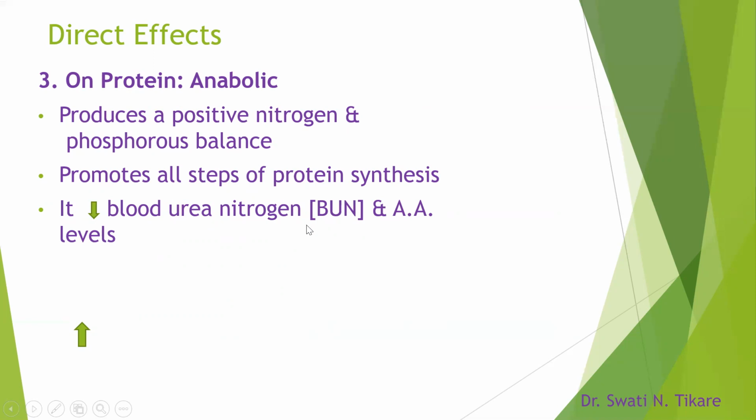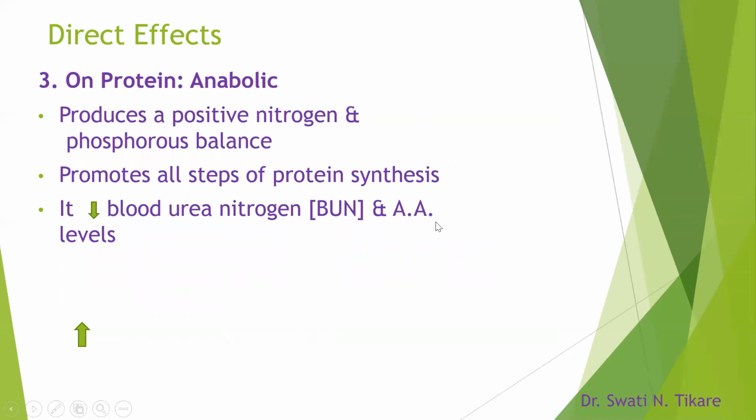So what is this blood urea nitrogen? When the protein is catabolized in the body, this urea and nitrogen will increase in the blood. Since it is not catabolized here, definitely this is an indicator of finding out whether there is protein catabolism or not. So this will be definitely decreased.